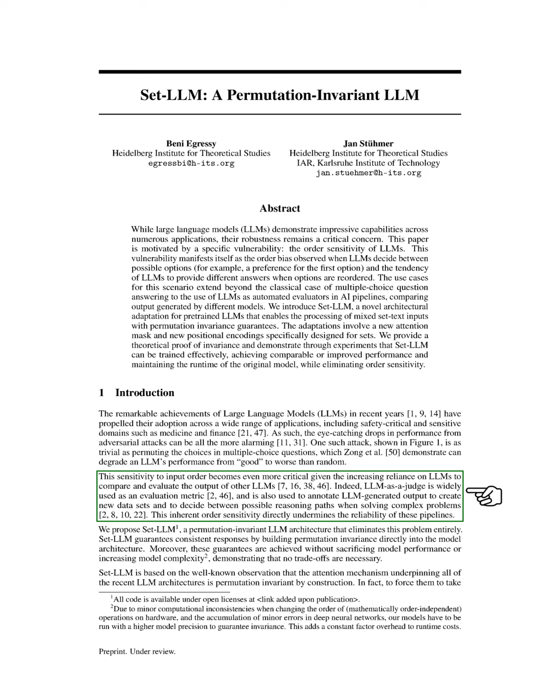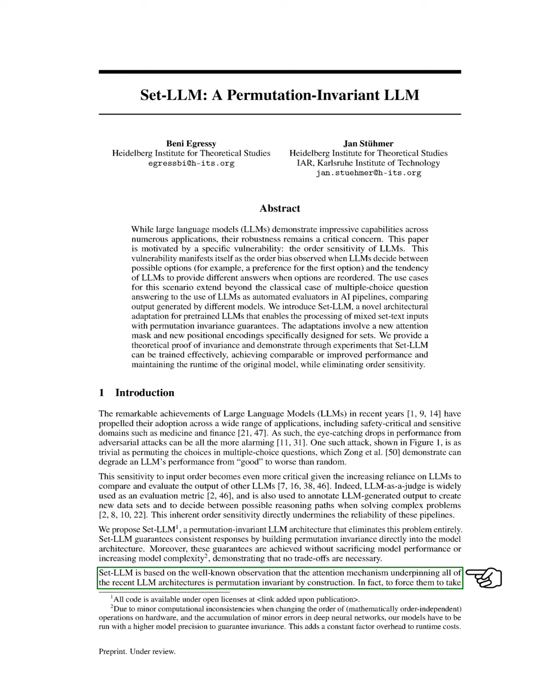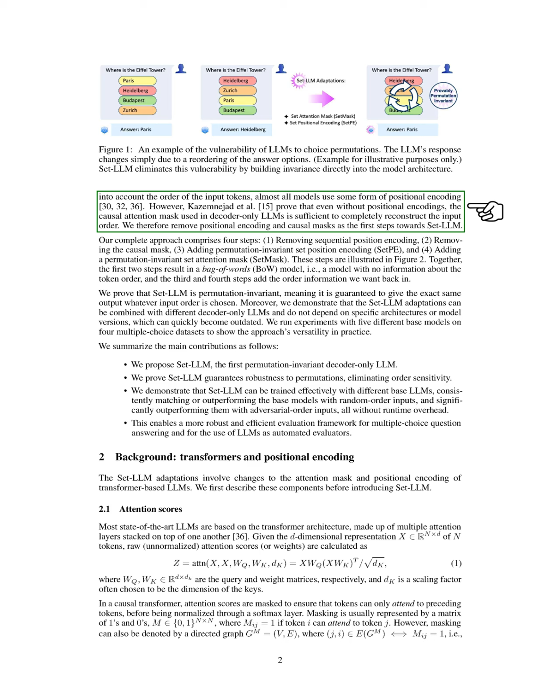To address this, we introduce Set-LLM, a new architecture that is invariant to permutations, effectively solving the order sensitivity problem. Set-LLM ensures consistent responses by incorporating permutation invariance directly into its design, all while maintaining model performance and complexity. Our approach is based on the observation that the attention mechanism in LLMs is inherently permutation invariant. Most models, however, use positional encoding to account for input order.